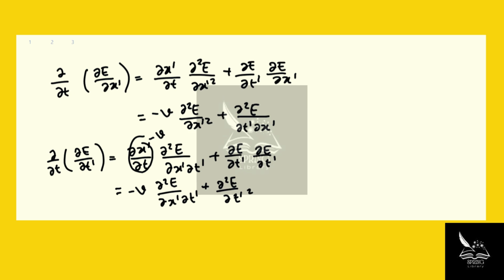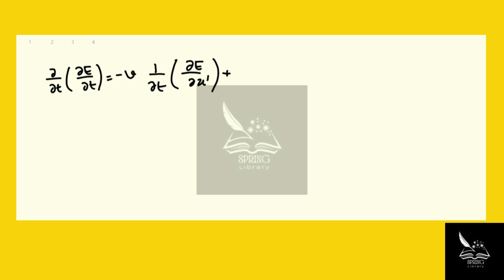Now let's go back and rewrite. d squared E over dt squared then is going to be d over dt of negative v dE over dx prime plus d over dt of dE over dt prime. Well, we just calculated what these guys were, right? Plug them in here.